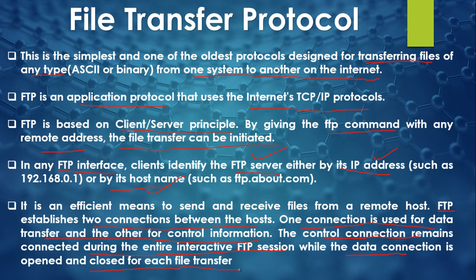When I initiate the file transfer, the data connection is activated, and once the file transfer is over, the data connection is closed, but the control connection remains active. Because if I want to send another file, the control connection will remain open until I log off from the FTP interface. So this is the information about the FTP protocol.